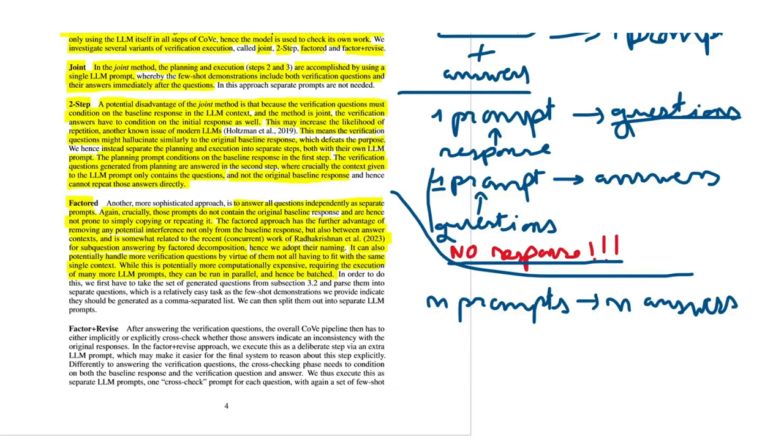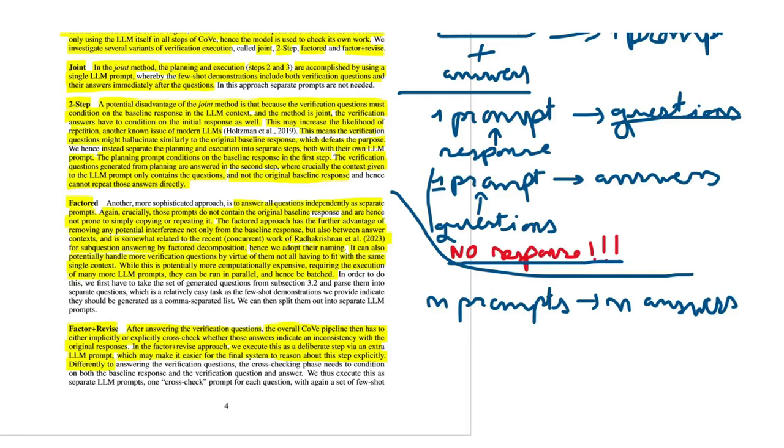The final approach is called factor plus revise, and they say that after answering the verification questions, the overall COVE pipeline then has to either implicitly or explicitly cross-check whether those answers indicate an inconsistency with the original responses. And in this approach, we execute this as a deliberate step via an extra LLM prompt, which may make it easier for the final system to reason about this step explicitly.